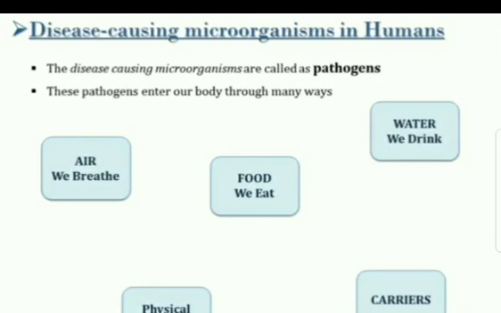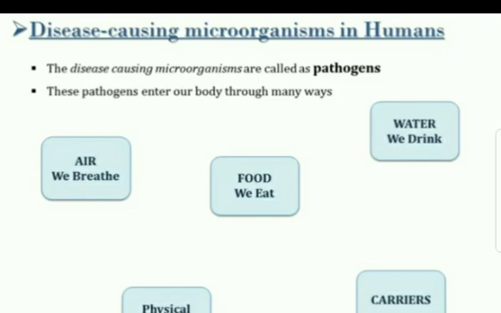Now the disease causing microorganisms in humans. So let us see which are the microorganisms which cause disease in humans. The disease causing microorganisms are called pathogens, and these pathogens enter our body through many ways. Let us see how they enter our body. The air we breathe, the food we eat, the water we drink, physical contact and carriers.